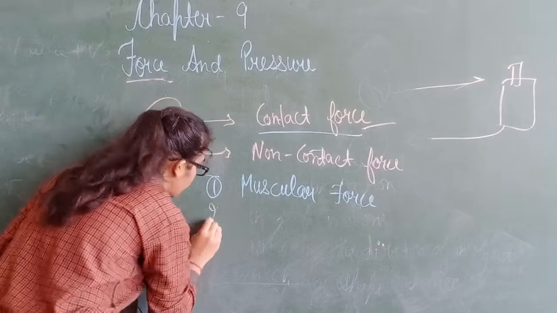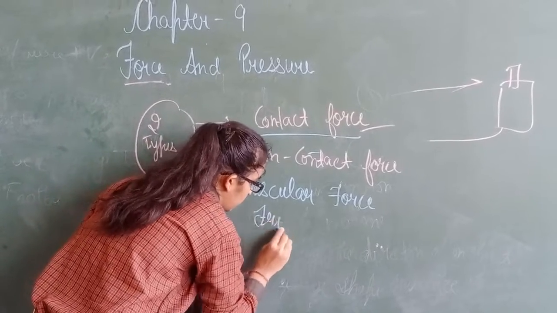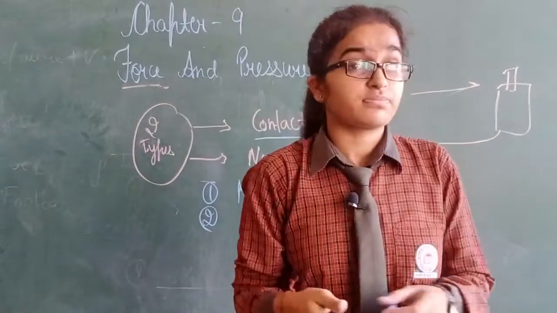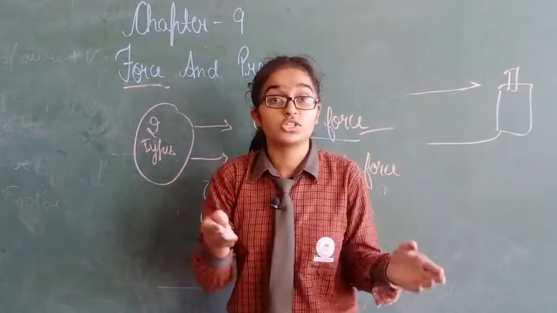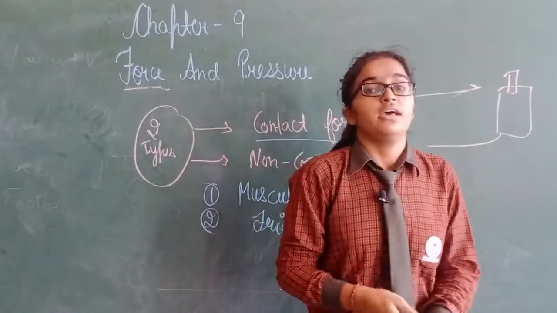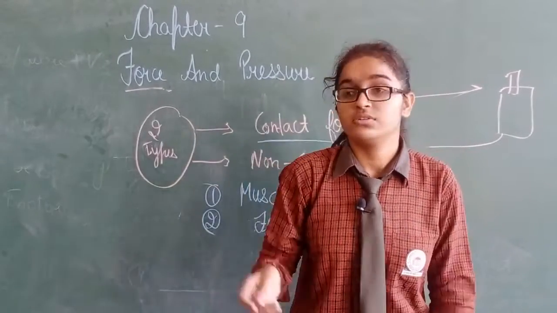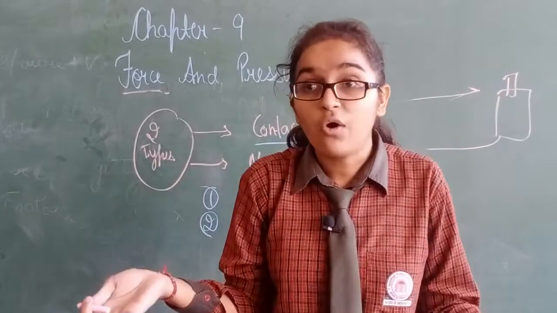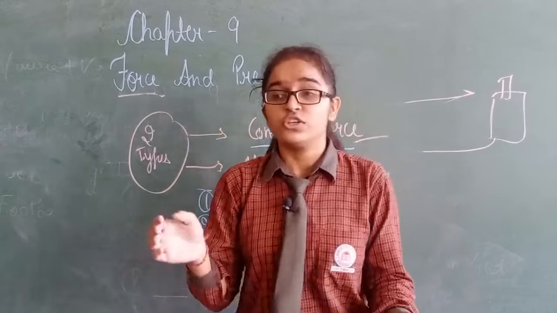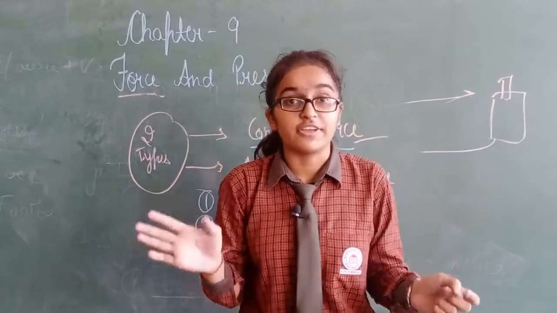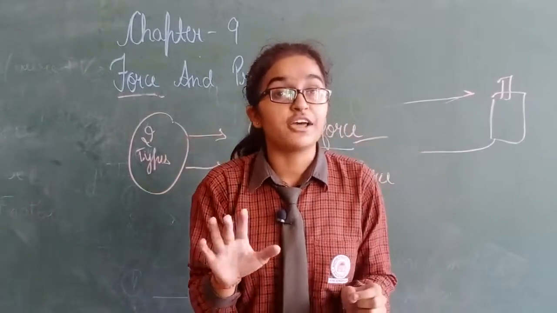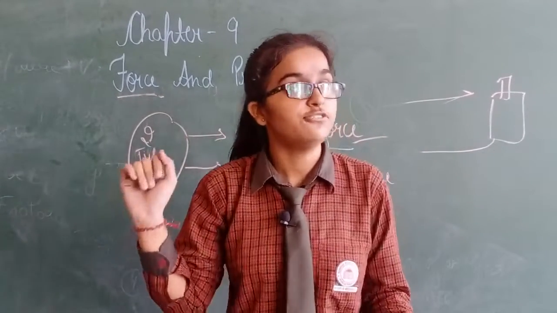Second type is friction. The force that opposes the motion of an object is known as friction force. For example, you see how I am walking. I am walking due to the friction force provided by the surface. You have seen that on a wet surface, people are not able to walk properly. Why? Because a wet surface reduces the friction force.